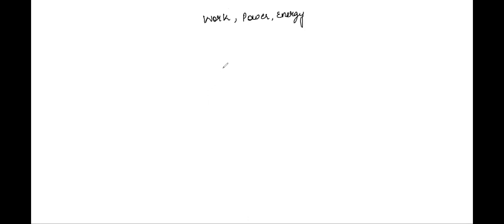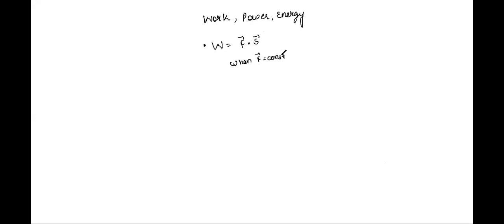From this chapter, something which is very important, always you all should remember, is the definition of work. Simple. Work is defined as the dot product of force and displacement, F dot S, when the force is constant.